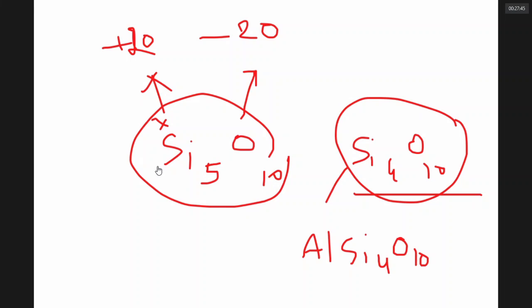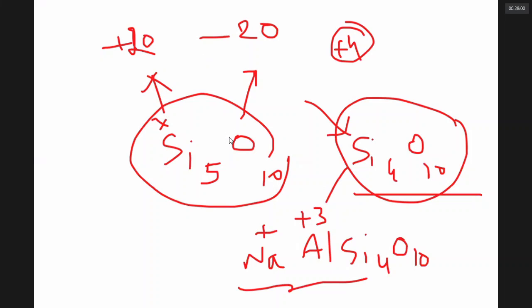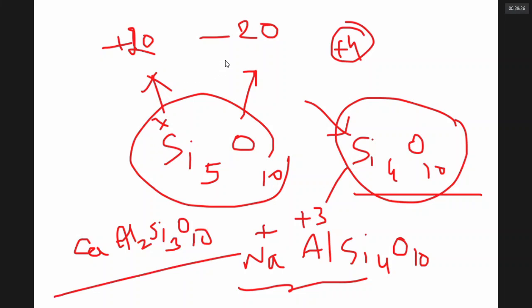Now here you are missing one silicon. When you are missing one silicon, one +4 charge is missing. To neutralize the +4 charge, you keep one aluminum and also one sodium. Suppose you remove 2 silicons, how many aluminums should I put? Two aluminum and 2 sodium. Instead, I can also take 1 calcium and 2 aluminum. Can I do that also?